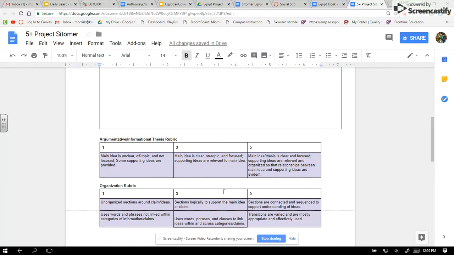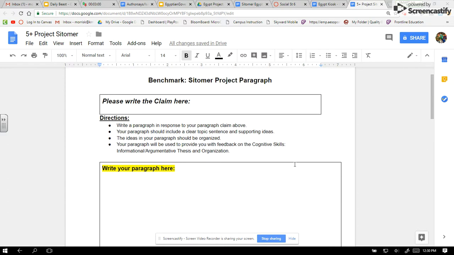The next part is organization. Your sections, that has to do with your evidence. Your sections are connected and they are sequenced to your ideas, your thesis. Your evidence makes sense and it goes along with this. That's how you're going to be graded. Those are your 2 rubrics. If you have any questions on this, let me know.